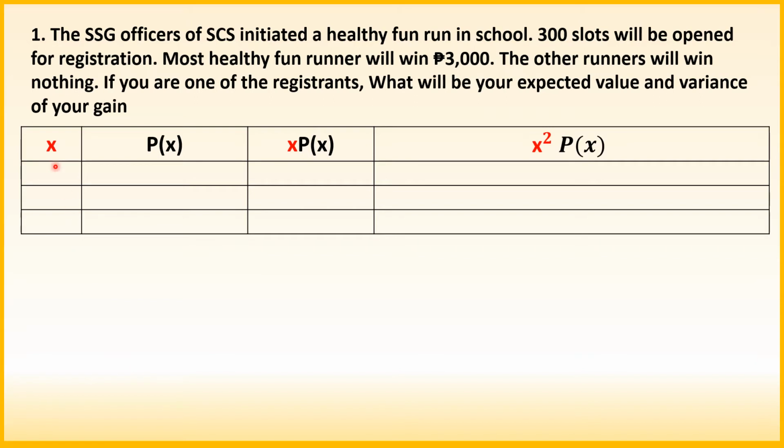So let's have here the outcome first. Sa problem natin, ang outcome natin ay 3,000. Most healthy fun runner will win 3,000 pesos. So that is the first outcome. The second outcome is other runner will win nothing. So that is 0. Ang probability of outcome X natin,